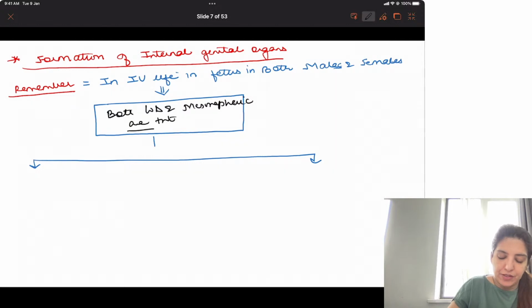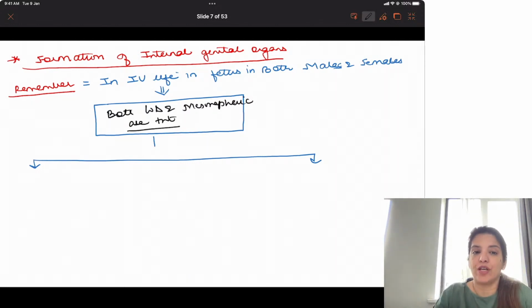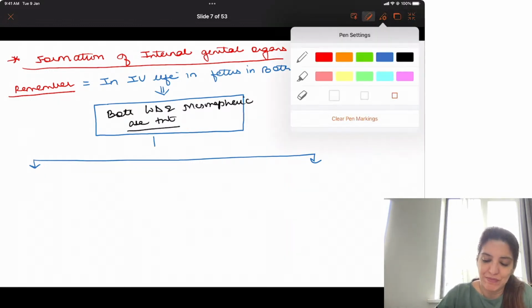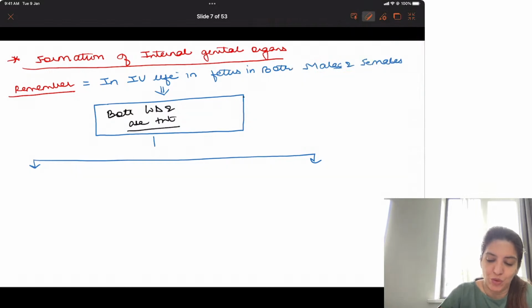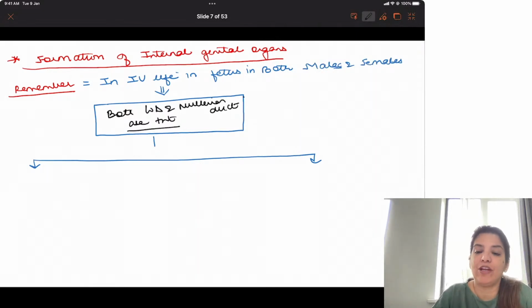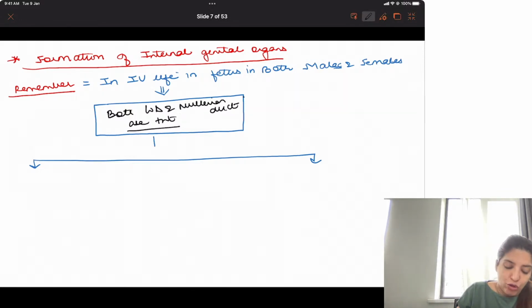Don't write it as mesonephric. It is the same thing: Mullerian, Wolffian and mesonephric. It's Wolffian and Mullerian duct. So in the fetus, in both males and females, we have two pairs of ducts, Wolffian duct and Mullerian duct, present in males as well as in females.